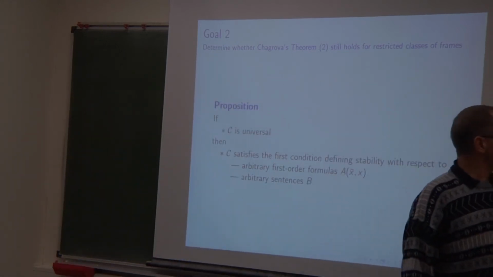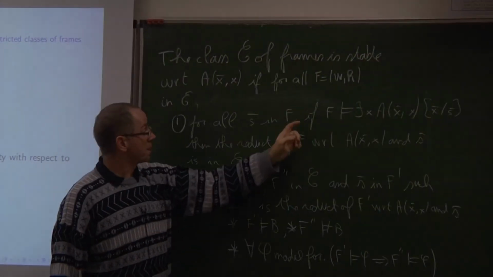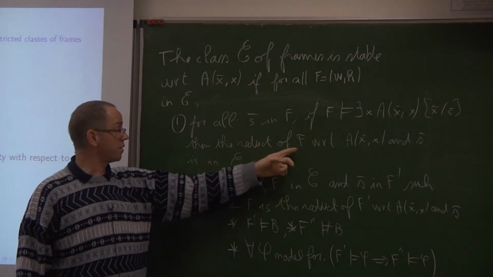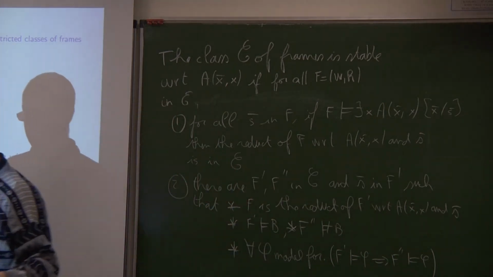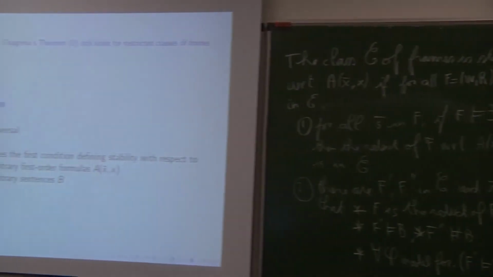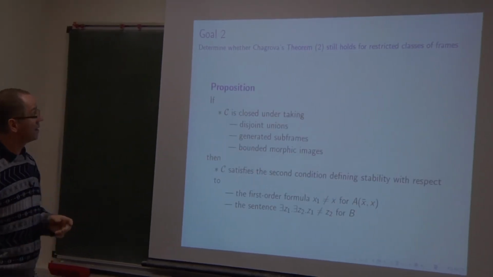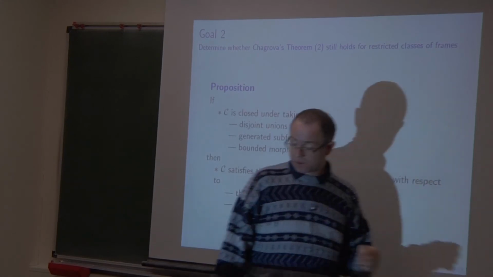The first condition of stability says that for every F and every S bar satisfying this condition, the reduct of F with respect to A and S bar is in the class. But if the class is universal, the reduct will of course belong. And the second proposition is about the second condition.